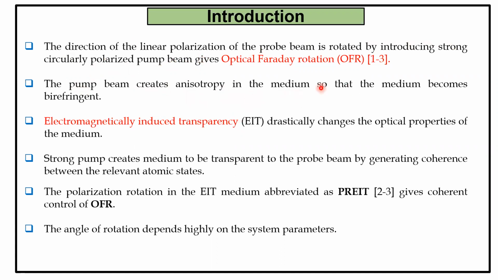And to control this phenomenon coherently, we introduced another process named electromagnetically induced transparency, or EIT in short, which is a quantum interference process and which drastically changes the optical properties of the medium. In the EIT process, the strong pump makes the medium transparent to the probe beam by generating coherence between the relevant atomic states.